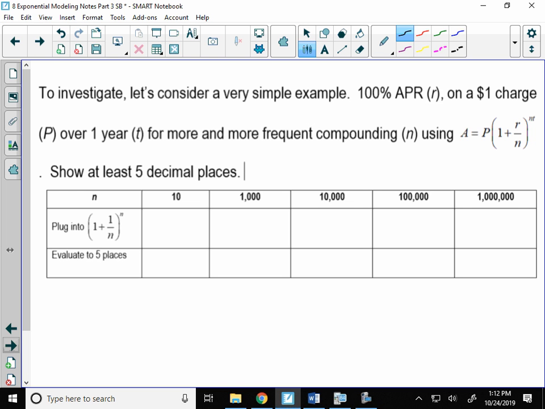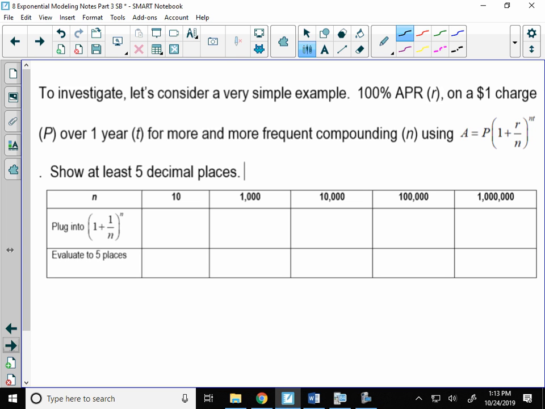We're going to make it faster. We're not going to type all the numbers in. So in order to illustrate what would happen if we took interest, not quite an infinite number of times, but like up to 1,000,000 times a year, we're going to use a new equation.